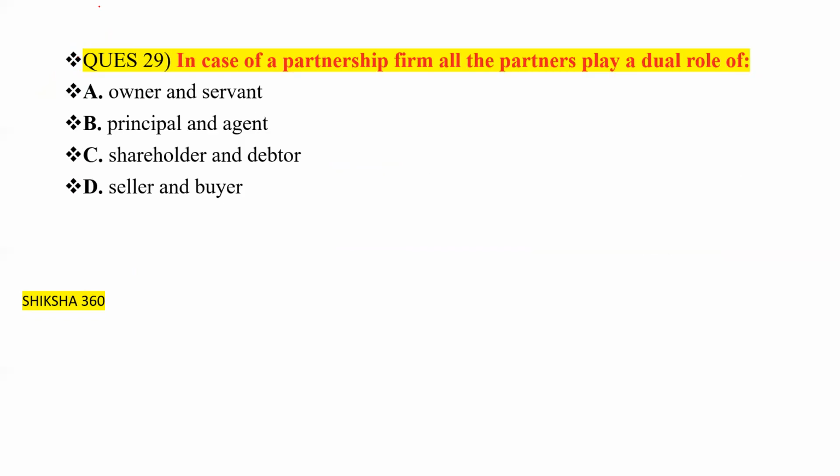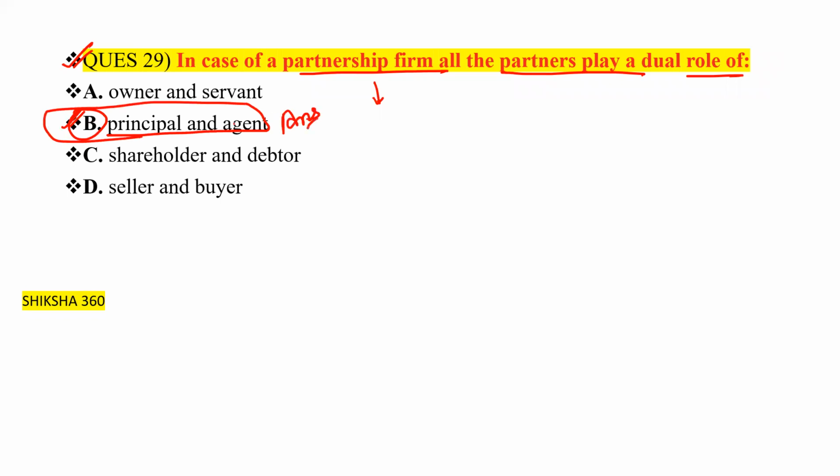Now move to the next question, question number 29. In the case of a partnership firm, all the partners play a dual role of, what is the dual role? First one is the principal and the other one is the agent. Please remember that in the partnership firm, one partner is a principal and the other one is the agent. So they will play a dual role of principal and agent.